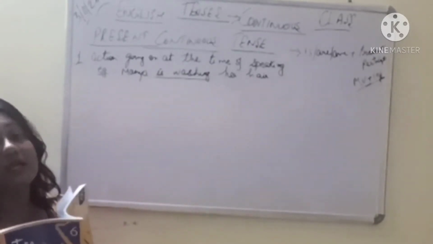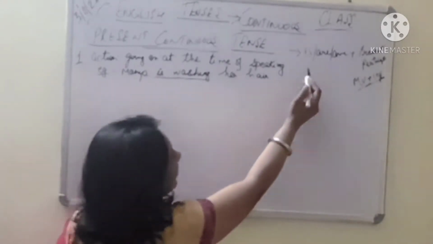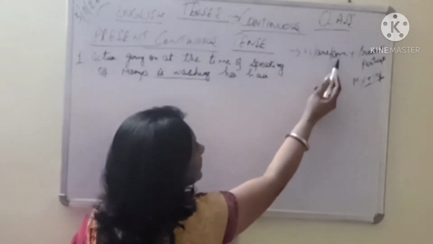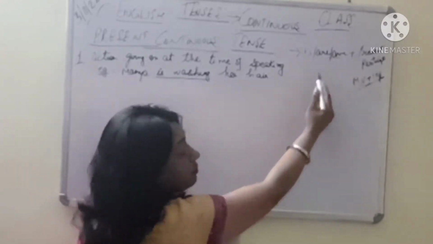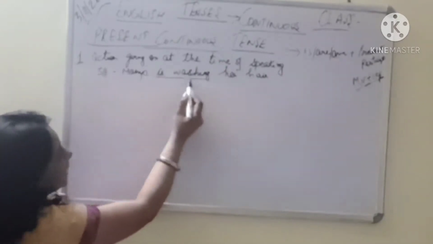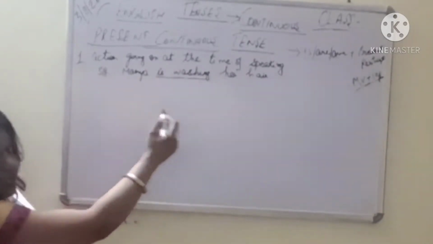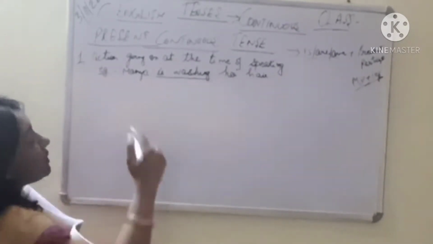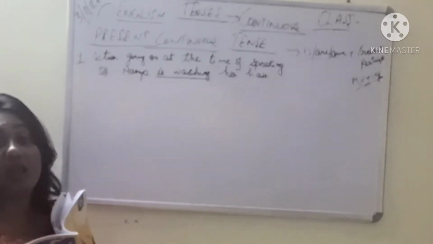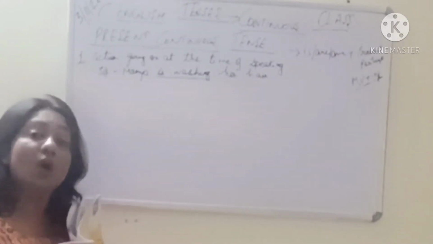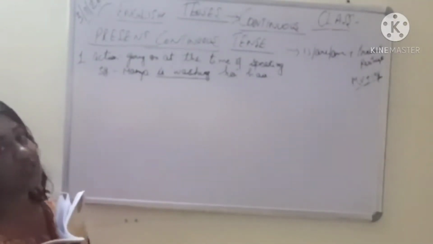This shows your present continuous tense, because I have already told you present continuous tense includes your is, are, am, either one of them depending upon singular or plural, plus your present participle, that is your main verb which is wash here, plus ing which shows the action in progress, continuation. So is washing, that means Manya is washing her hair. She has not finished washing her hair yet. It is still going on. So this shows your present continuous tense.